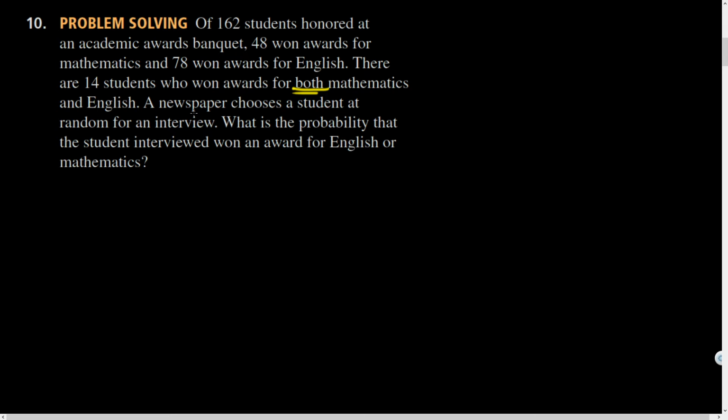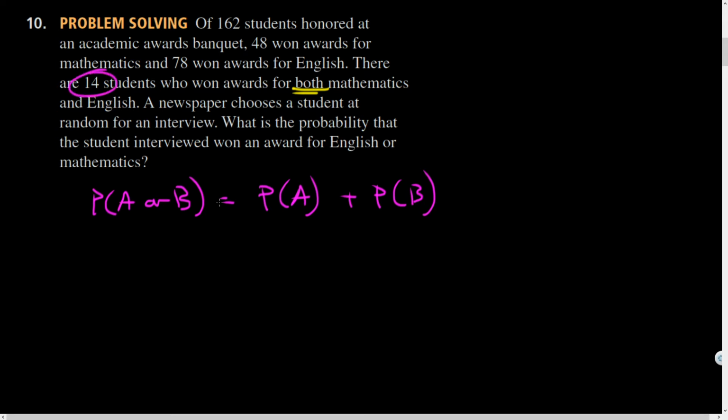So, one of the issues here is that there's overlap. There were students who were in both categories. And so, in order to calculate the probability of A or B, that's going to be the probability of A, they got a math award, plus the probability of B, that they got the English award. But the problem is, if I add this and that, I've counted these students twice, and that would overestimate the probability. And so I've got to subtract the probability of A and B, subtract one of those double counts, bringing me back to accuracy.